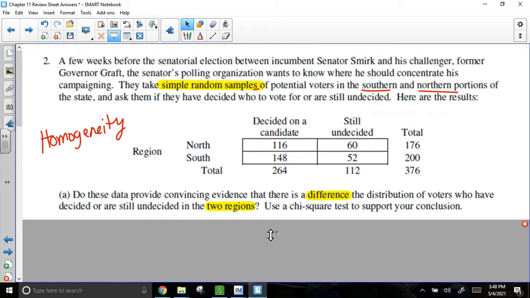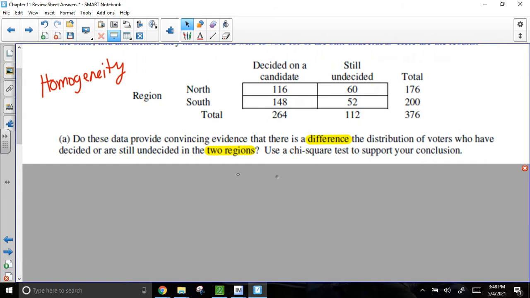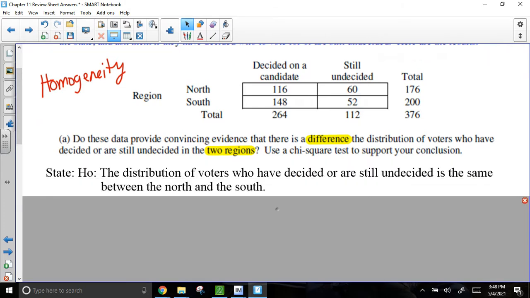Okay? So, knowing that it's a homogeneity test and I'm looking for the difference, here is how I set my null and alternative hypotheses. My null hypothesis is the distribution of voters who have decided or are still undecided is the same between the North and the South. So remember, whenever we're looking for a difference, we have to start by assuming that they are the same, okay?